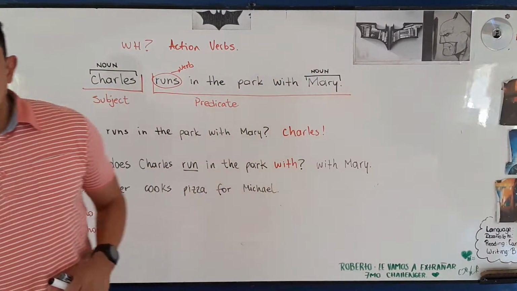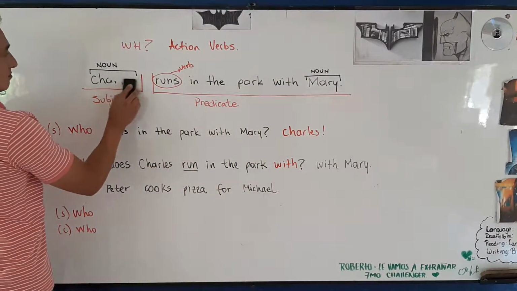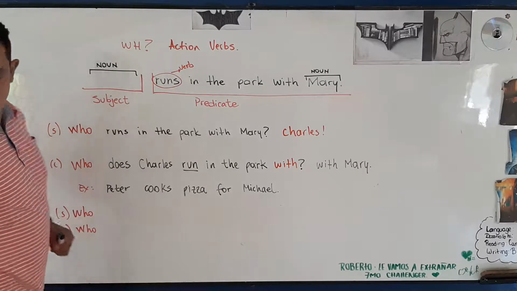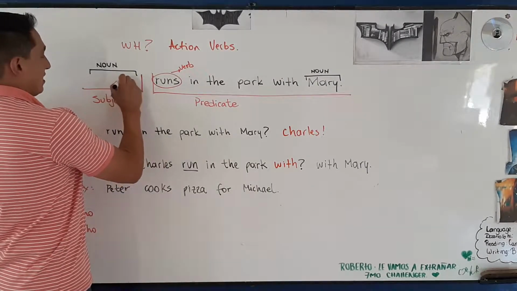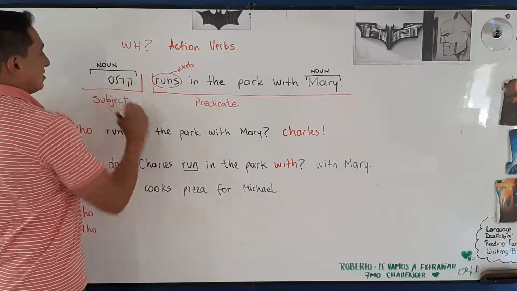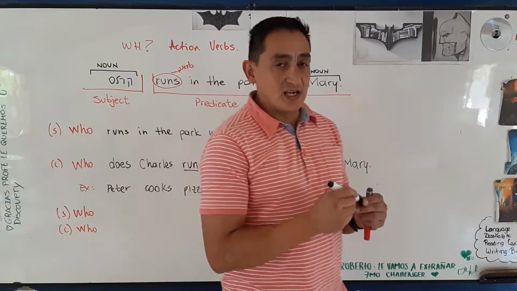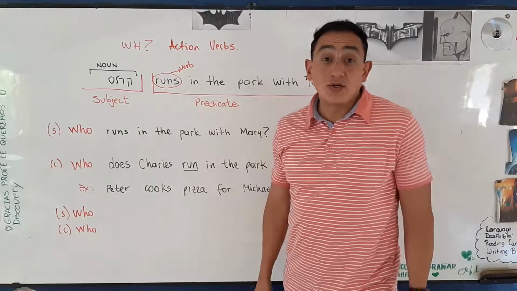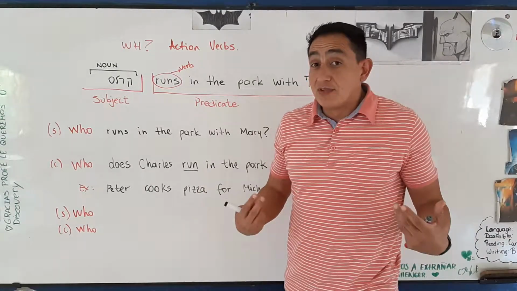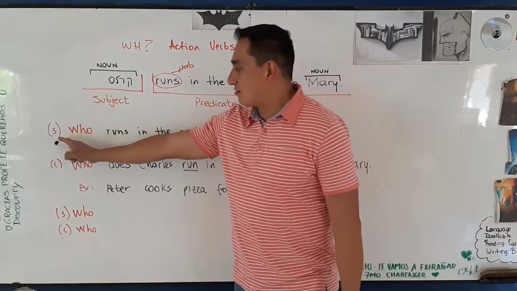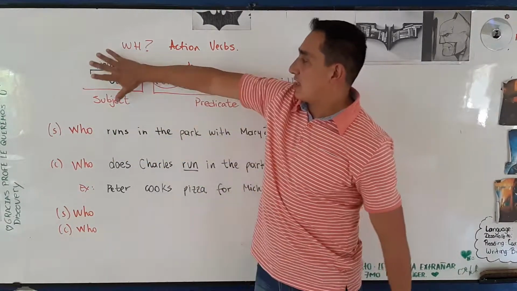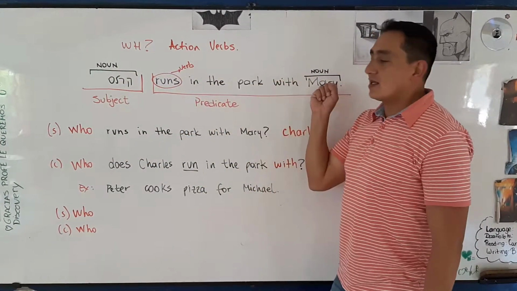Let's suppose that you do not know this. Let's suppose that you didn't understand this and you wrote, I don't know, right? For example, do you understand this? You don't know the name. So the question is who? And in that case, when you have the who subject, you're going to just forget about this and do the sentence.